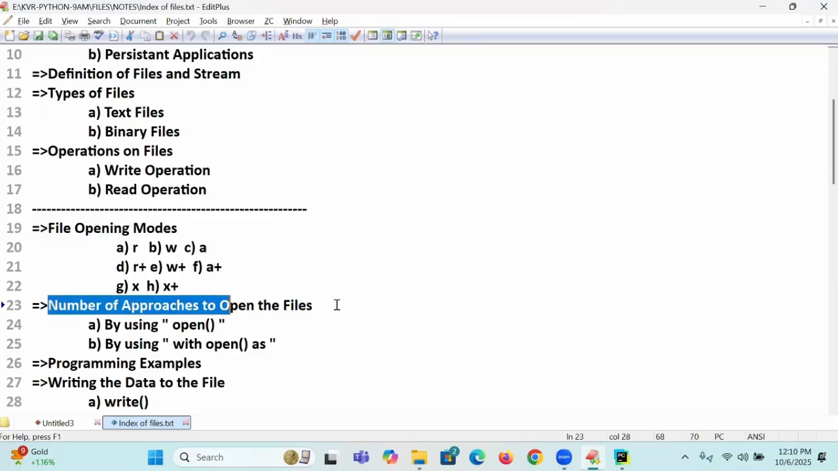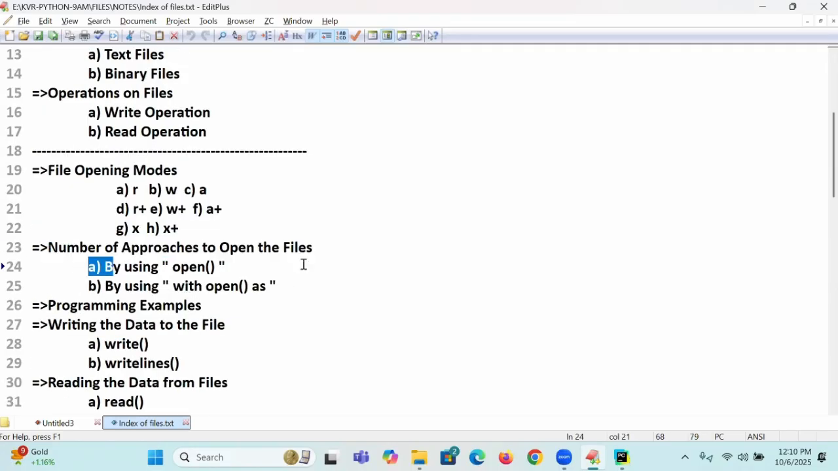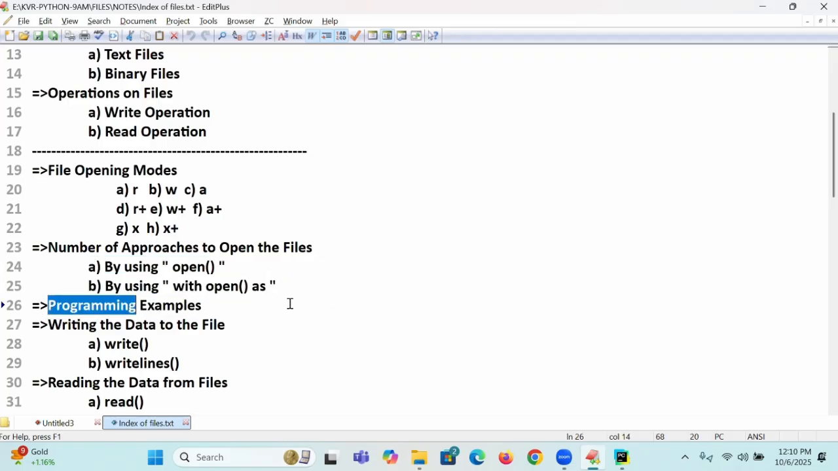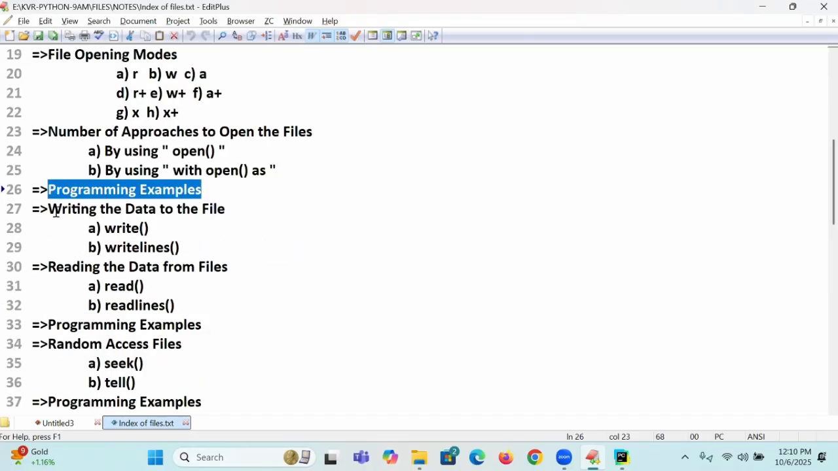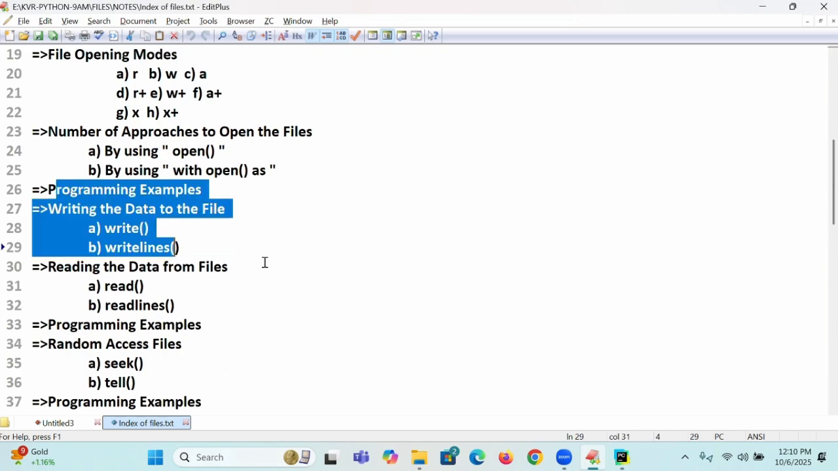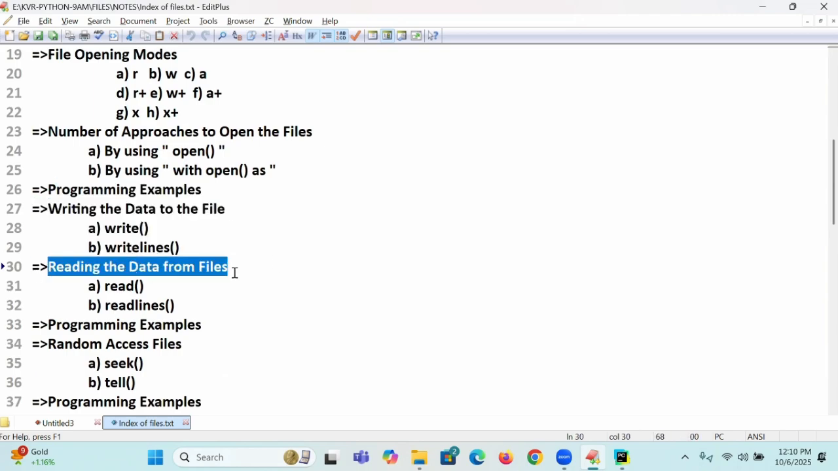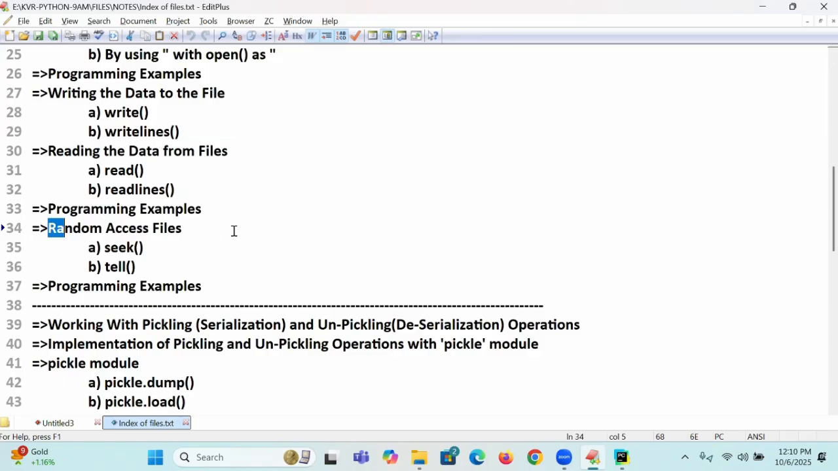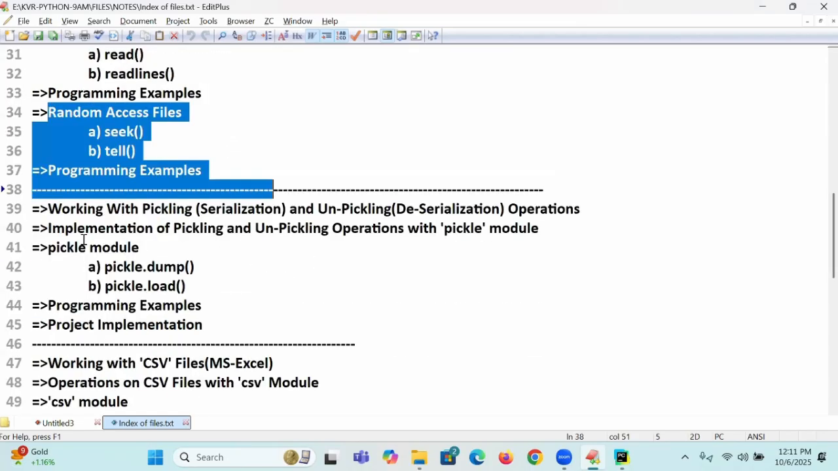Number of approaches to open the files, by using open(), by using the with open as approach, programming examples. Next, writing the data to the file, write operation, writelines, followed by programming examples. Reading the data from the file, read operation, readlines, programming example. Random access files, seek function, tell function, programming examples.